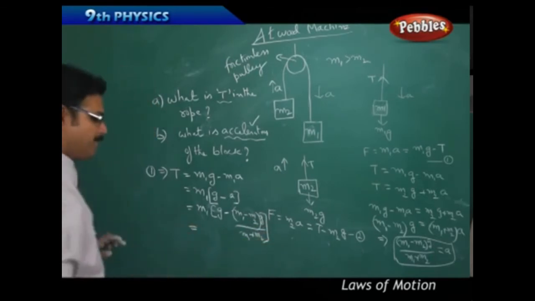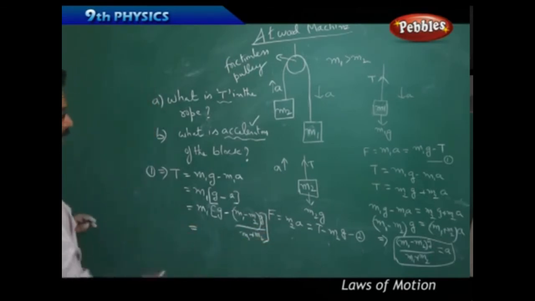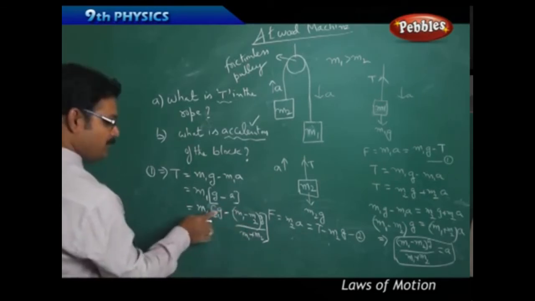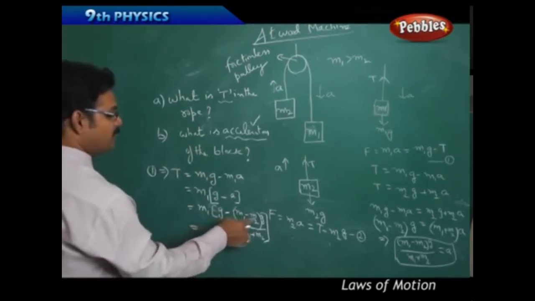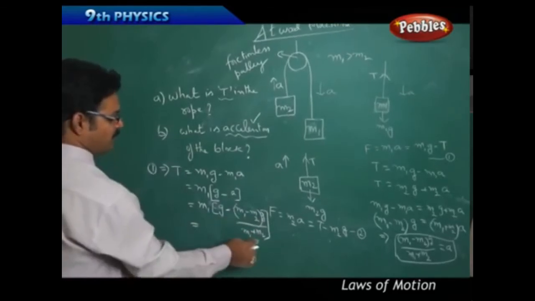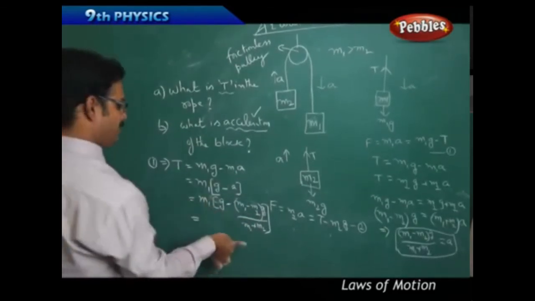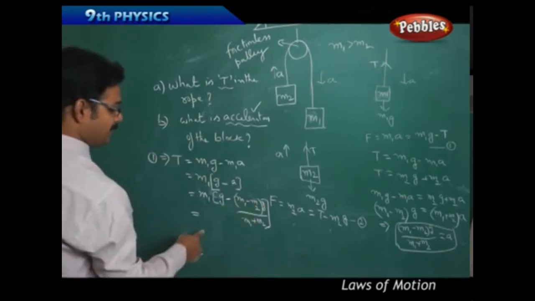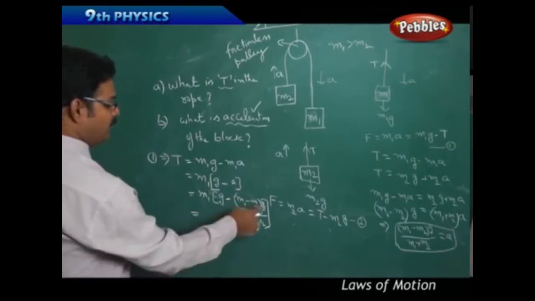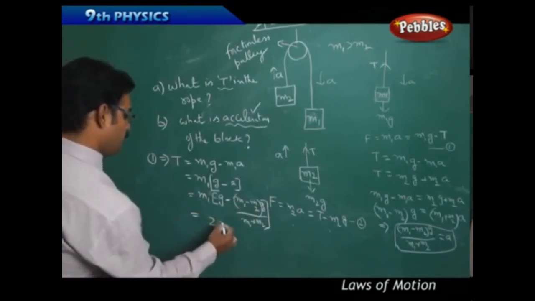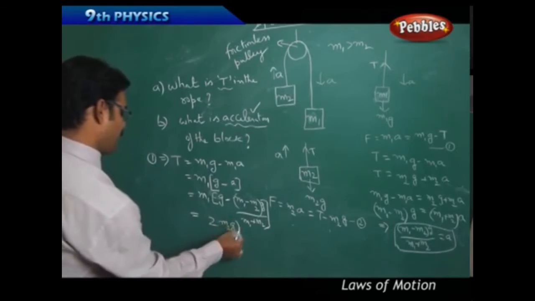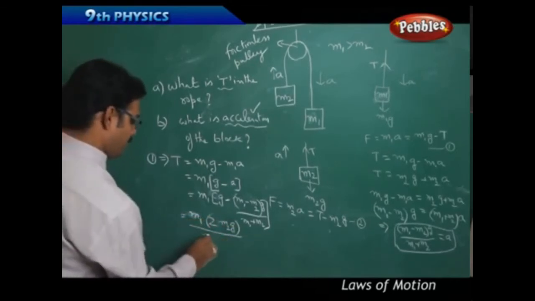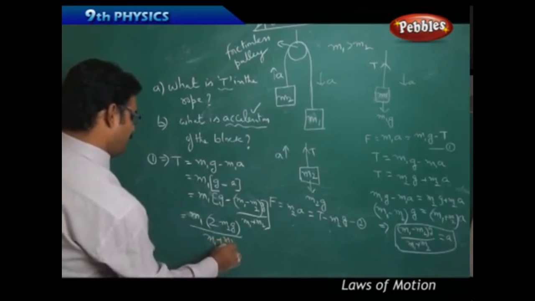If you do the LCM, it is m1 into [(m1 plus m2) g minus (m1 minus m2) g] whole by (m1 plus m2). In the next step, m1g minus m1g will be cancelled, m2g plus m2g becomes 2m2g, and m1 is there, by m1 plus m2.